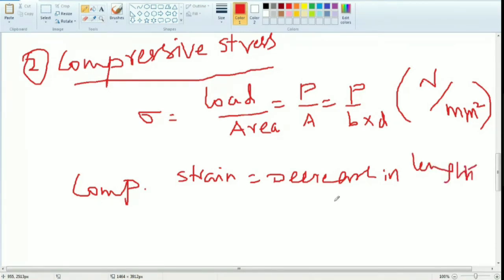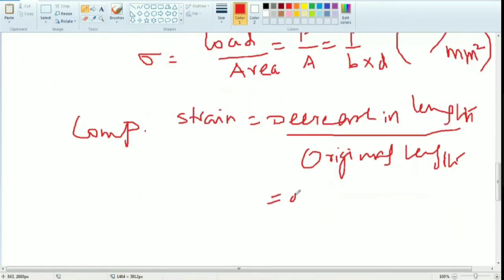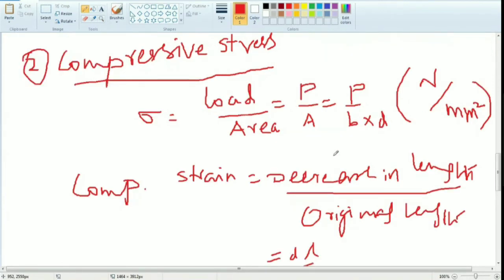Okay, plus and minus you have to put properly. That is dl by L. What is the unit? No unit, sir. So now tell me, do you have any doubt regarding compressive stress as well as tensile stress?